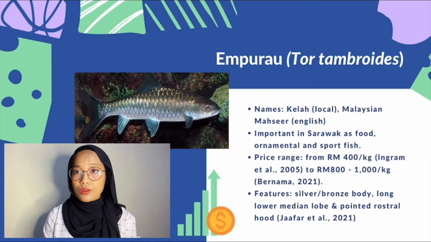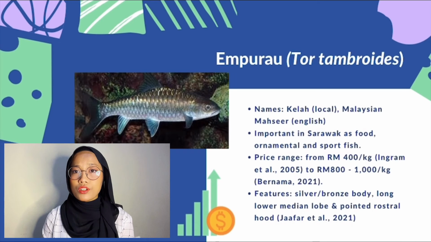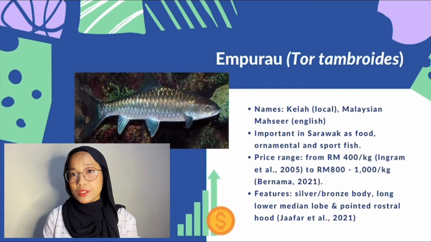Ampurao, or its scientific name Tor tambroides, is locally known as Kelah, and its English name is Malaysian Mahseer. This fish is used in this study because it is still new to the aquaculture sector and has significant importance, especially in Sarawak, for food, ornamental, and sport fish. This fish used to cost about 400 ringgit per kilogram, but recently it is said that the price can reach between 800 to 1000 ringgit per kilogram.